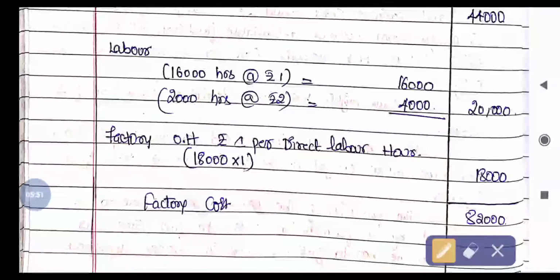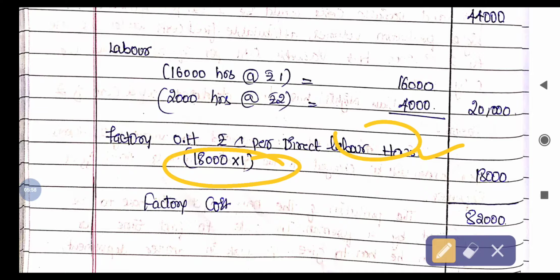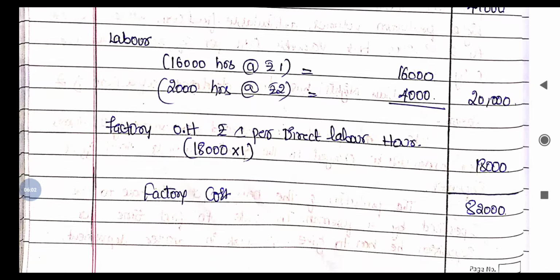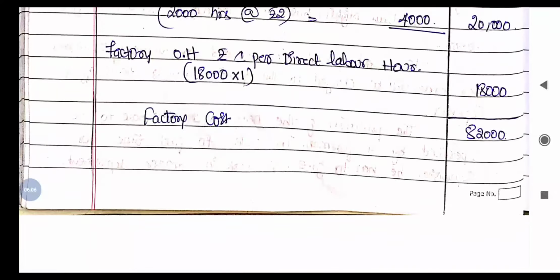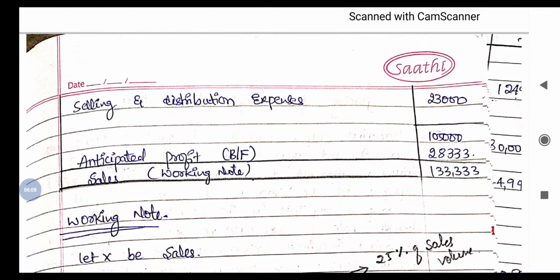Next, factory overhead is 1 rupee per direct labor hour. So 1 rupee per direct labor hour, 18 hours, 1 means 1, so 18,000. The total factory cost, if we add everything, is 82,000. Next, selling and distribution expenses, directly given, 23,000. So the total, if you add this, will be 1,05,000.